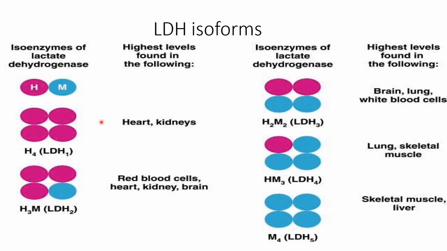So 5 combinations are possible. All units are H, so H4 is LDH1. Then 3H and 1M is LDH2. Then 2H and 2M is LDH3. 1H and 3M is LDH4. And when all subunits are M, that is LDH5. So H4 is LDH1 and M4 is LDH5. LDH1 is present mainly in heart and LDH5 mainly in skeletal muscle and liver.